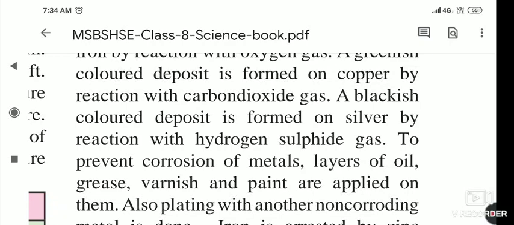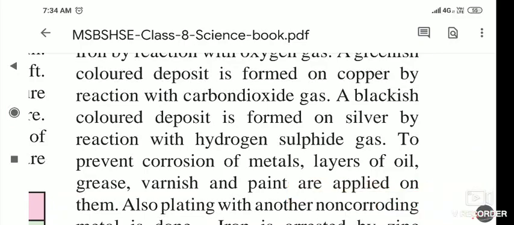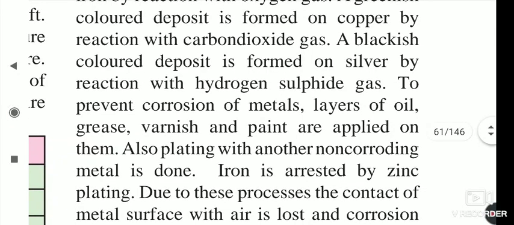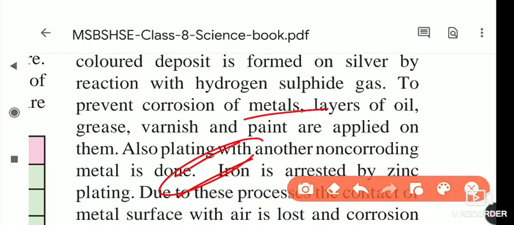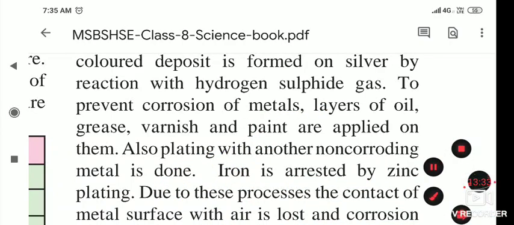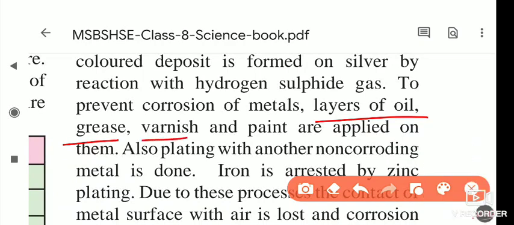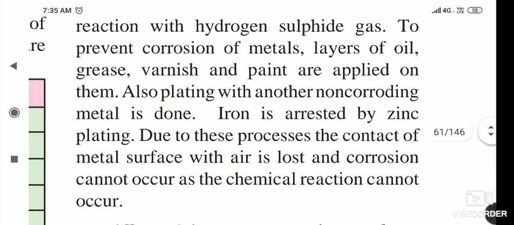To prevent corrosion of metals, layers of oil, grease, varnish and paint are applied on them. We have to give this type of layers on the metal. Also, a layer of a non-reactive metal can be given. Also, plating with another non-corroding metal is done.